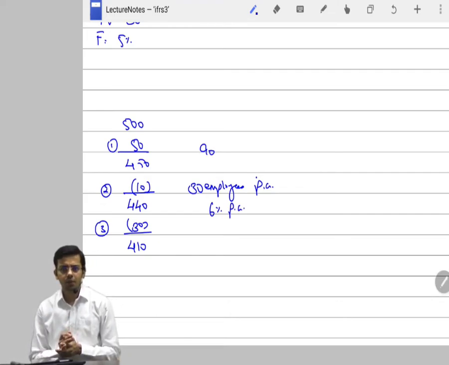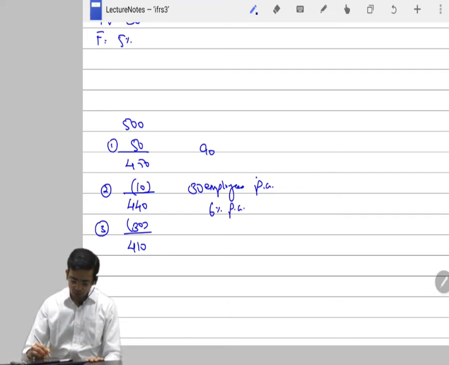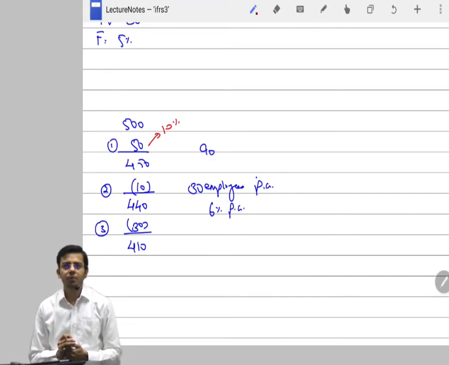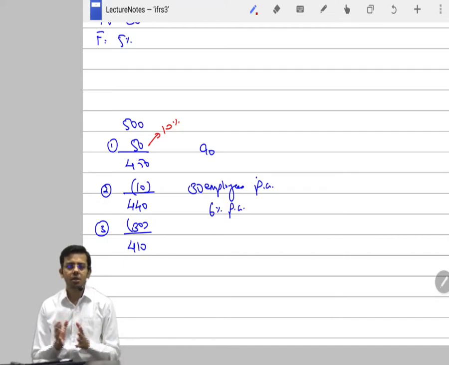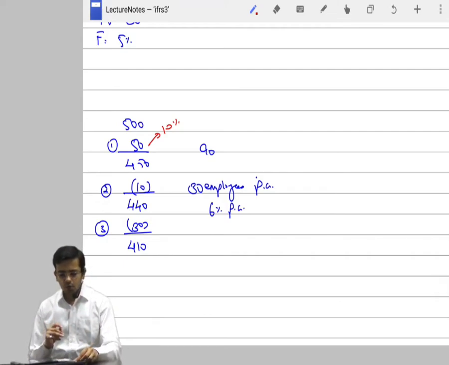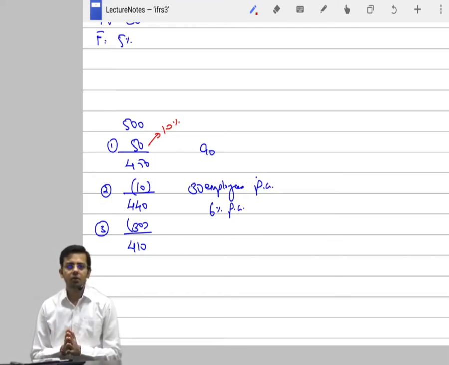This is average. At the end of first year, what happened is 10% employees have left. And there is an average given to you, 6% per annum will leave. So as an auditor, whenever you visit the company and ask the number of employees that have left, 50, so it is 450.